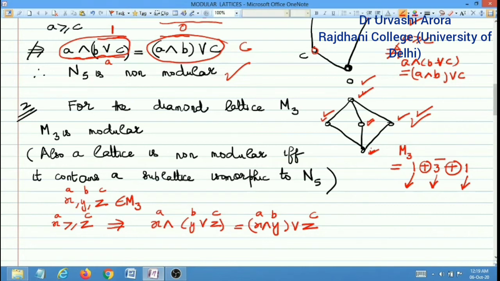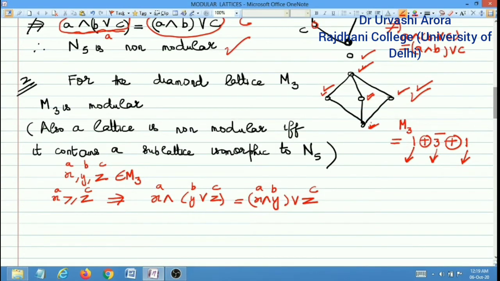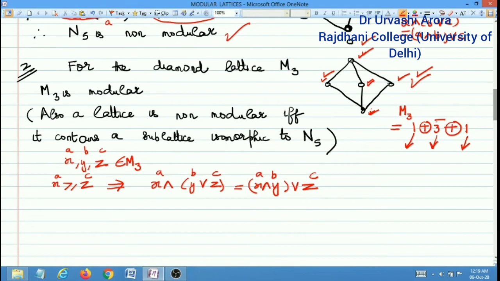In fact, there is a result which we can use in order to show that M3 is a modular lattice, which I am stating without proof. If you are given a lattice and you have to check whether it is modular or non-modular, the result is that a lattice will be non-modular if and only if it contains a sublattice isomorphic to N5.